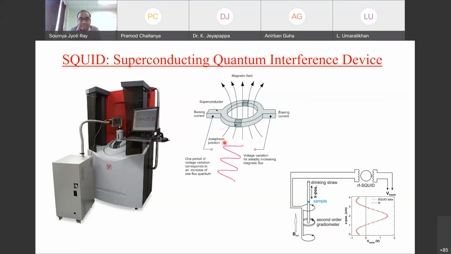So here the SQUID, the full form is superconducting quantum interference device. You might have seen this thing. It is basically a very sensitive magnetometer. This is from the company Quantum Design, which actually manufactures this. And basically, SQUID is only one part of it.